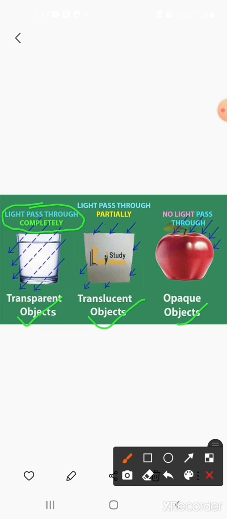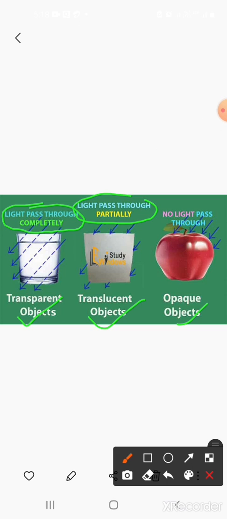All right, now next is translucent objects. The materials that allow only some of the light to pass through them are called translucent objects. So light passes through them partially. So we cannot clearly see through translucent material. Materials like ground glass, butter paper, oiled paper, paper smeared with oil, and tissue paper are all translucent materials.